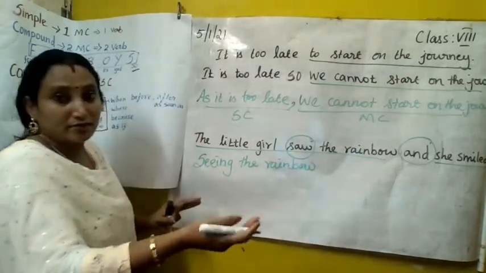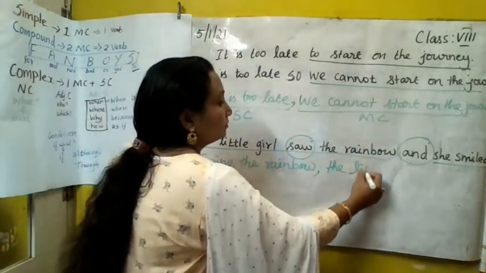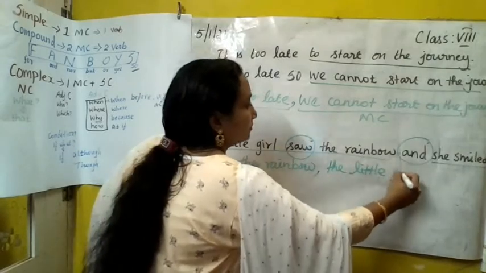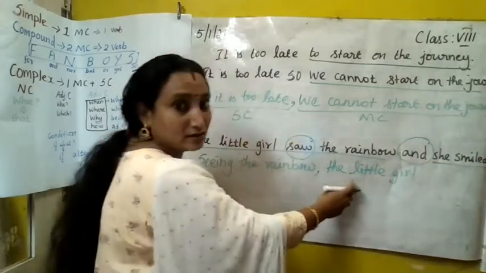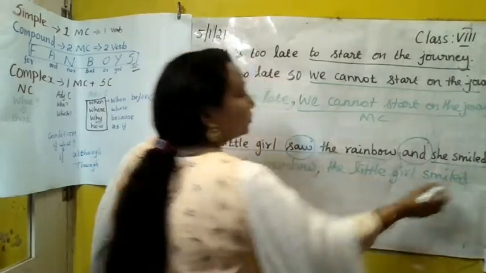Seeing the rainbow. What happened? The little girl. She refers to the little girl, isn't it? The little girl smiled. Very simple.